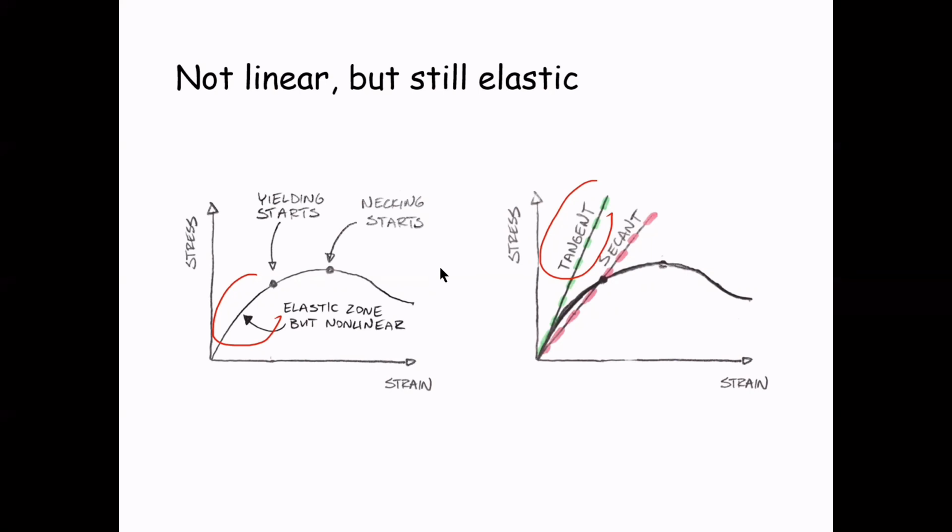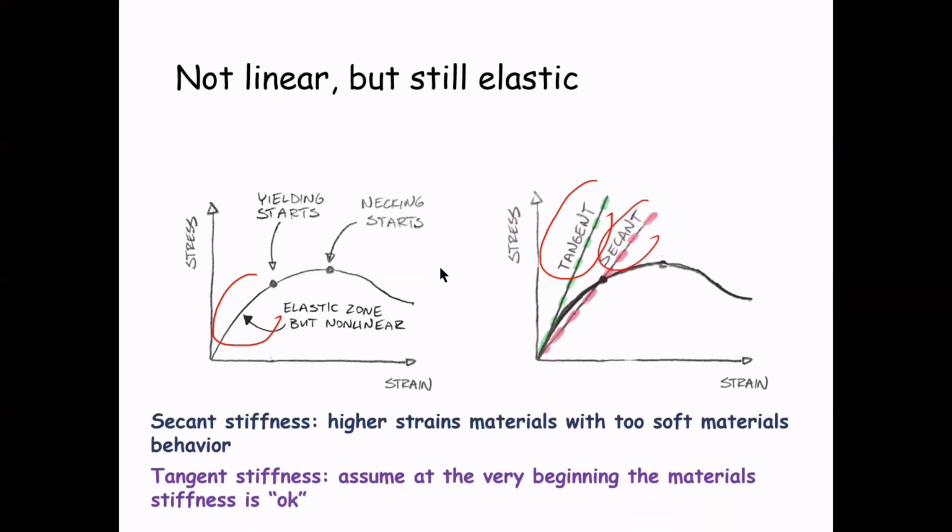Instead, we can use a secant stiffness. This one is better for a higher strain but shows a too soft material behavior beforehand. So for secant stiffness, we can use it for higher strain materials with too soft material behavior, and for tangent stiffness, we can use it to determine the Young modulus by assuming that at the very beginning of the material, the stiffness is sufficient or okay.